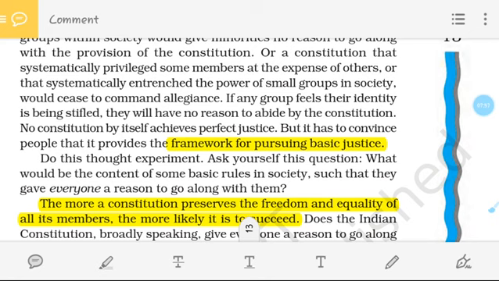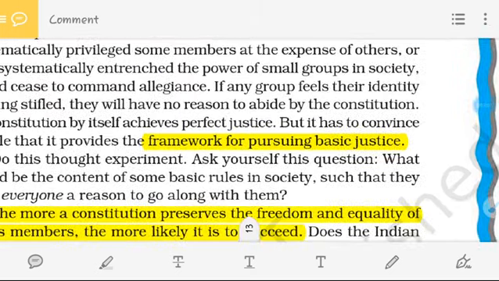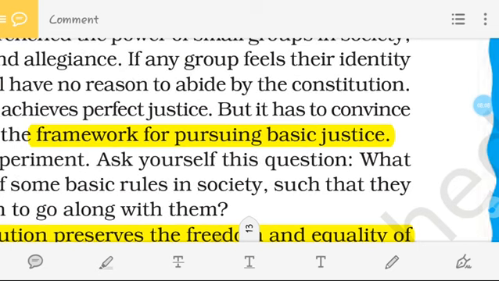There should not be partiality toward any particular caste, and it should provide law where they get justice, a framework for pursuing basic justice. So our constitution is providing, first, the rule of law, where everyone's law is equal, and second, it should be neutral, not partial, and give law which is very neutral to each and every community in respect of religion, caste and others.